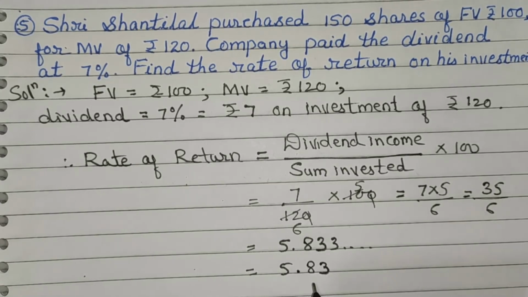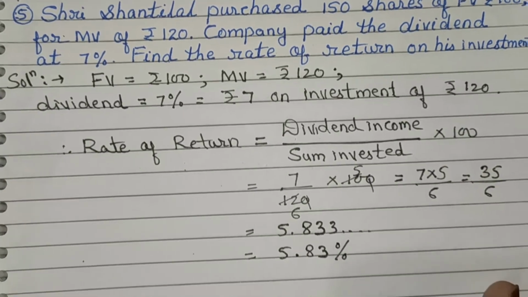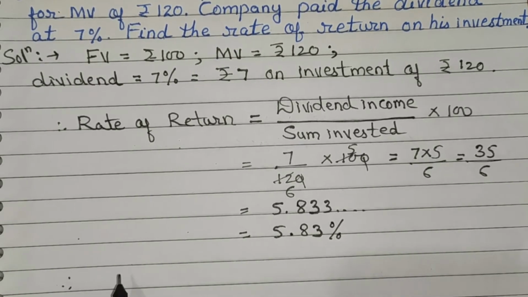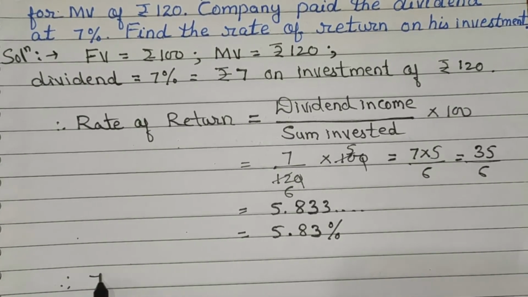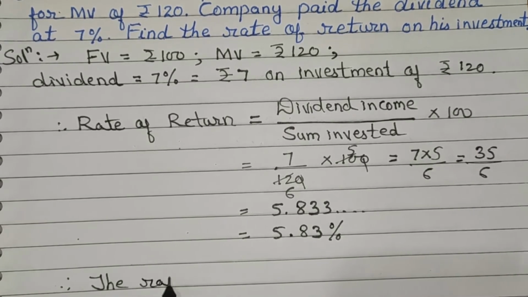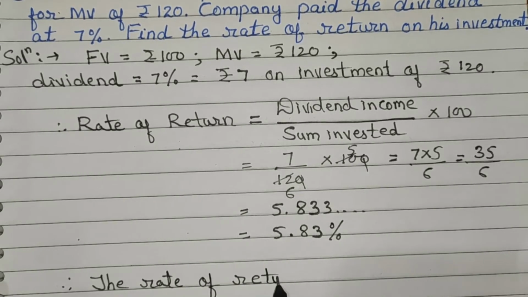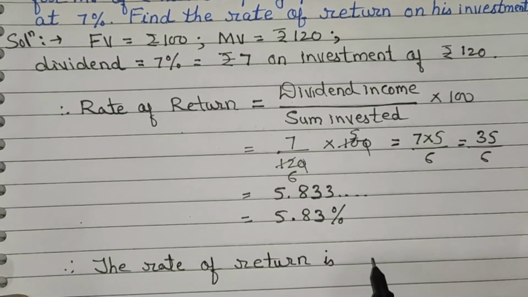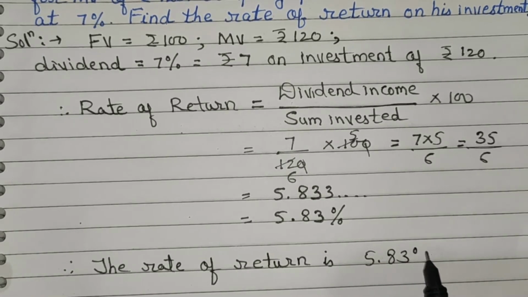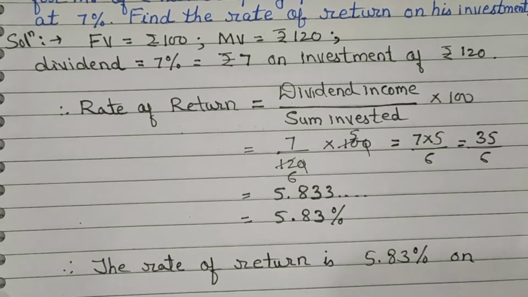Generally after decimal only 2 digits are written. Now look at third one. If it is less than 5, then simply write 2 digits number. Therefore we can write here 5.83. Now it is rate of return. Write down the percentage sign. Therefore write down the answer. The rate of return is 5.83% on his investment.